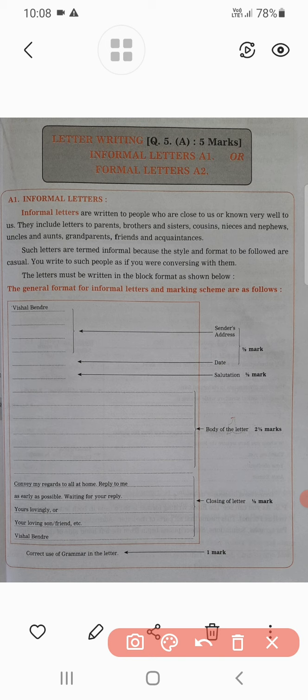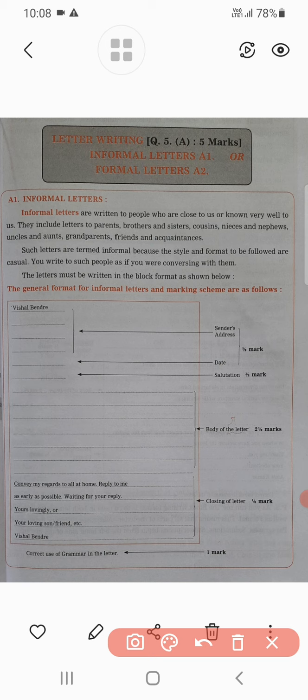The known people include parents, brother, sister, cousin, niece, nephews, uncle, aunts, grandparents, friends and acquaintances. The letters which are written to these people are known as informal letters. You already know this, but I am just revising.